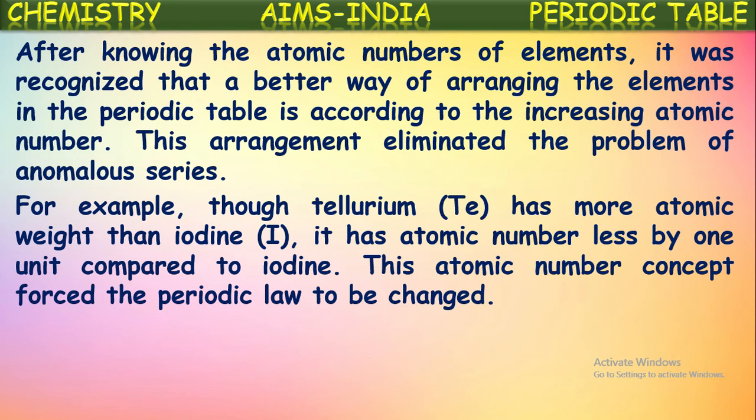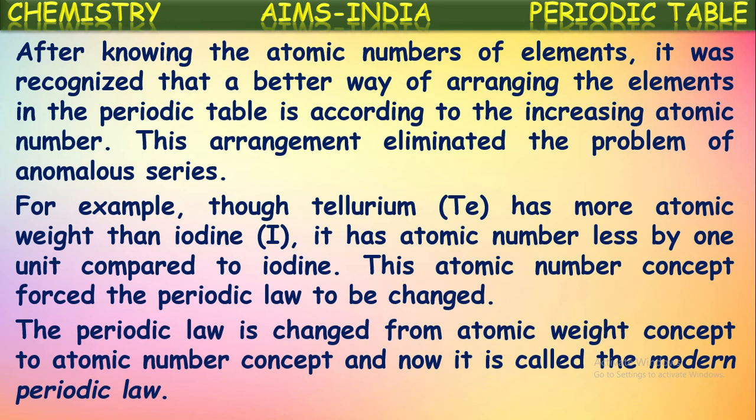So there is no problem now. In this way, the periodic law is changed. Instead of atomic weight, now atomic number came into alignment. So it is taken into consideration. The periodic law is changed from the atomic weight concept to the atomic number concept, and now it is called the modern periodic law or Moseley's periodic law.